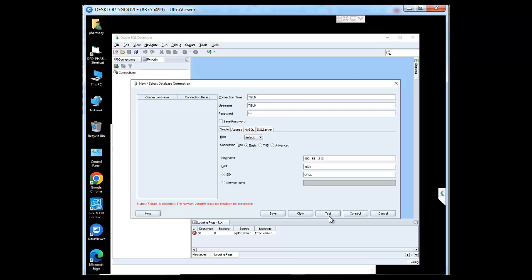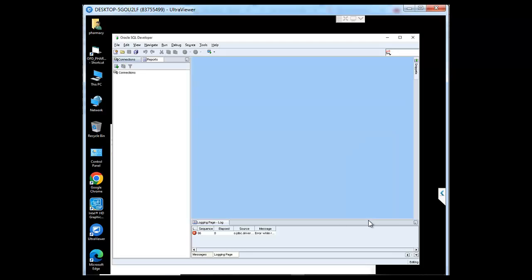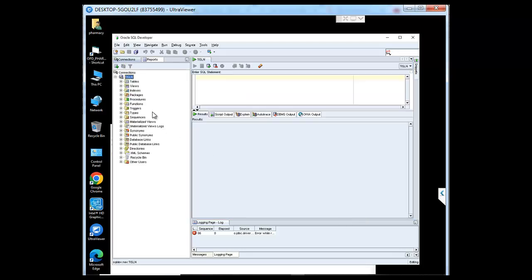and let's check this again whether it's okay or not. Let's click test, and the status is successful. So then I click connect and my database is connected to the SQL server.